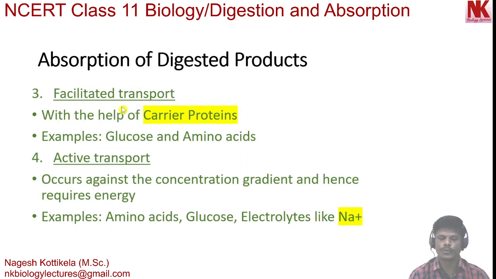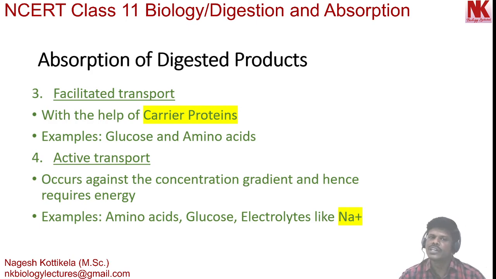Facilitated transport. In this mechanism, again, the molecules are transported from their higher concentration to lower concentration with the help of carrier proteins. Carrier proteins are present in the membrane. The molecules that are to be transported bind with the carrier proteins.